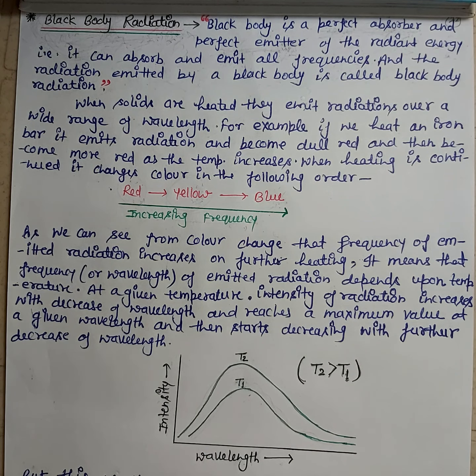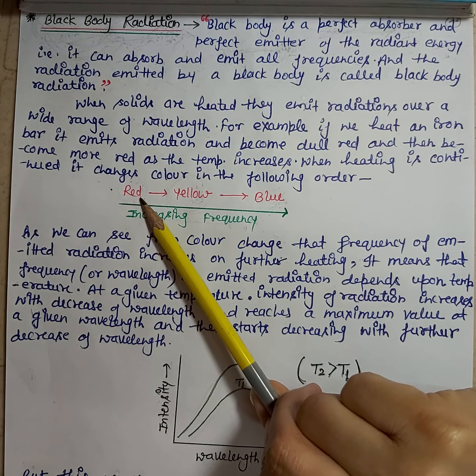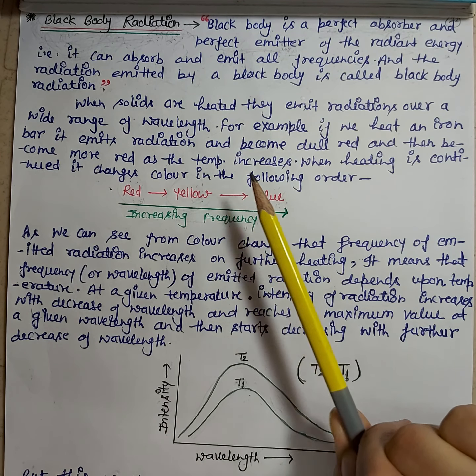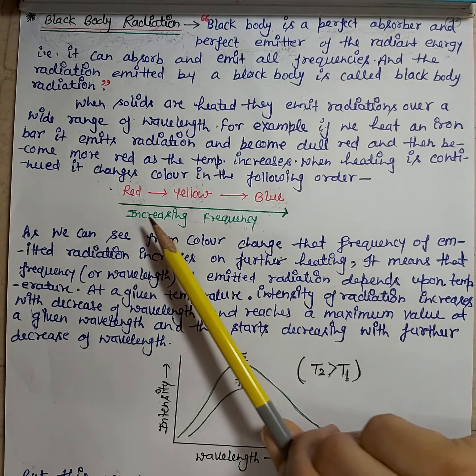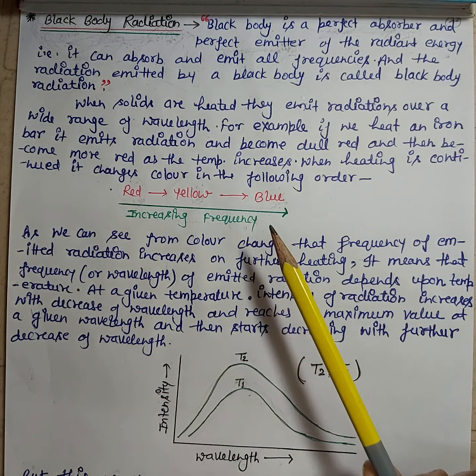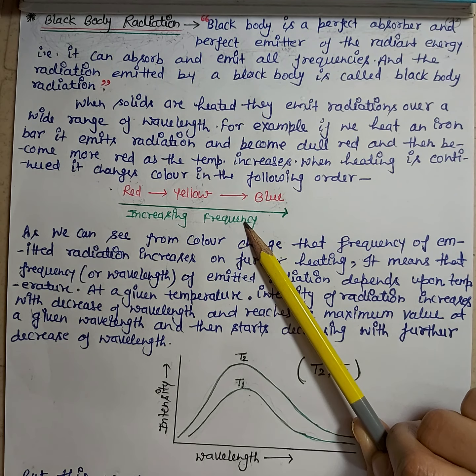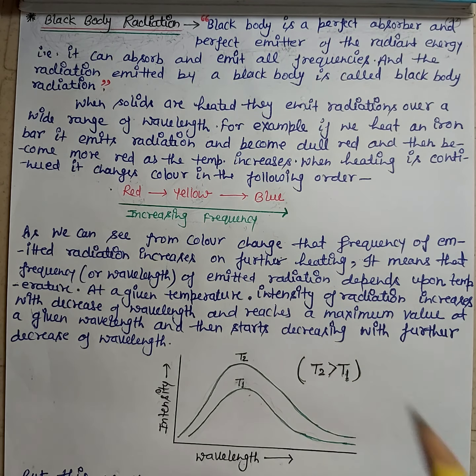So this transition we can show as: first red in color, then yellow in color, and finally blue in color. This transformation clearly shows that the frequency of emitted radiation increases on increasing temperature. It means that the frequency or wavelength of emitted radiation depends upon temperature.